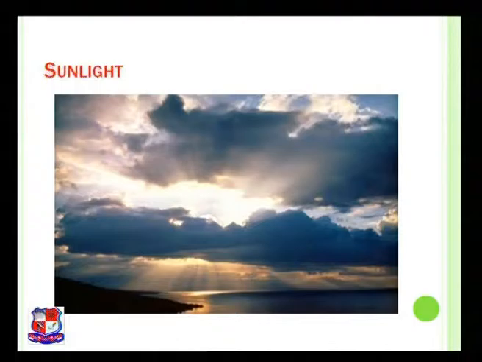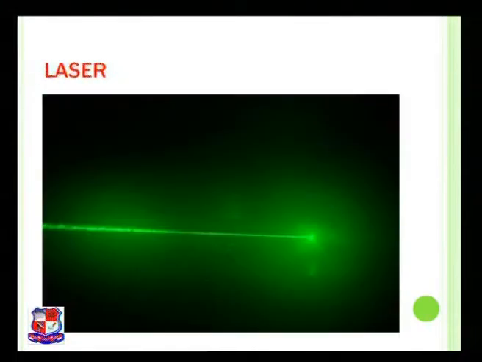Here I have shown a particular figure, or if I say an image of sunlight. Sunlight is scattering in all possible directions, or it is spreading in all possible directions. Comparing to laser, laser is also a type of light. Now if you observe laser, this is laser.